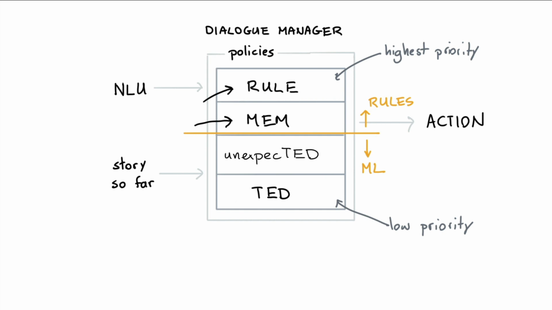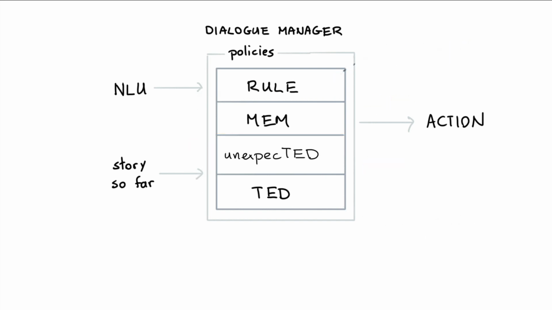And although it's super useful to have machine learning models around for generalization, we should acknowledge that rules always have a higher priority than machine learning-based models. This idea is a safety mechanism, but it has a couple of interesting side effects. Whenever the unexpected intent policy is saying, hey, something unexpected is happening, then this trigger will only influence the conversation if the rule policy and the memoization policy don't have an opinion about the conversation. The dialog manager won't trigger the action unlikely intent if the rule policy or the memoization policy are triggered.